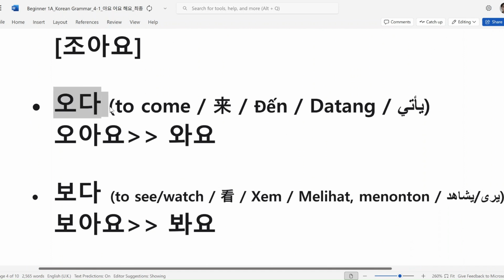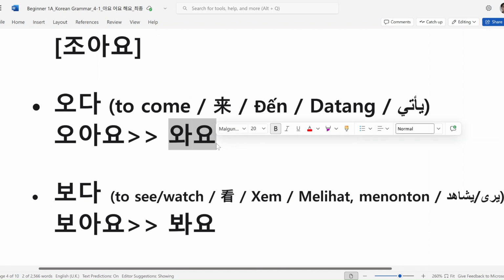To come is 오다. Can you see the stem of this word? 오. The vowel O, so we add 아요. 그러면 오, 아요. This is three syllables, but you can make the short contracted form. So O and A, can you make one syllable? The double consonant. 오아, 와요. So to come, base form is 오다, and when you speak, you should say 와요.